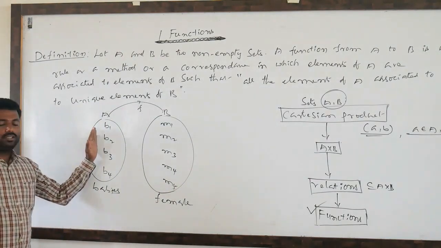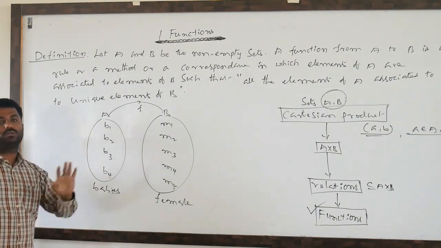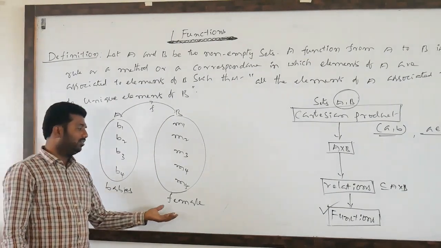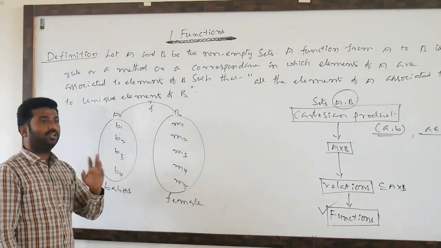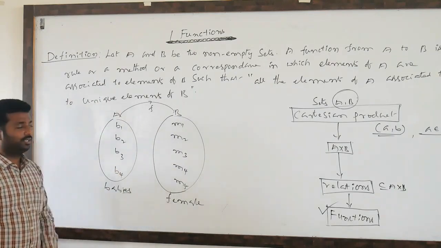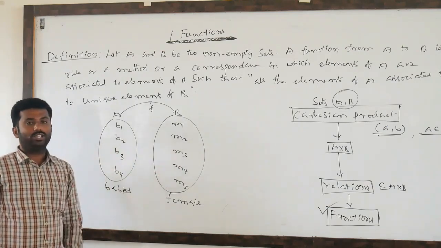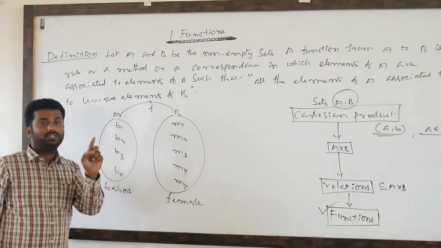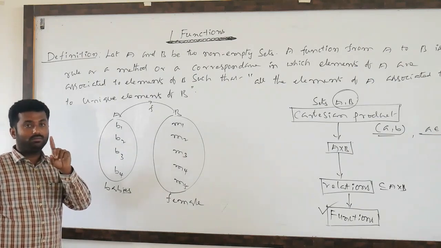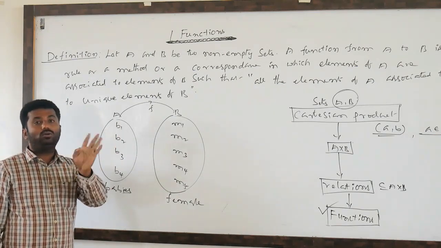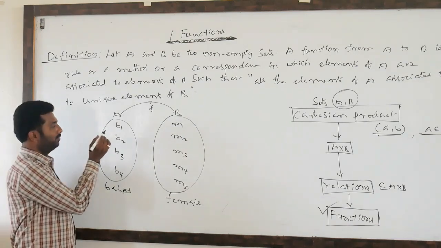Generally, for one baby, compulsorily one mother should be there. In society, all female persons may not have babies; some female persons don't have babies. Exactly one mother should be there for a baby. One baby does not have two mothers; one baby has exactly one mother. But one mother may have two children, no doubt about it.